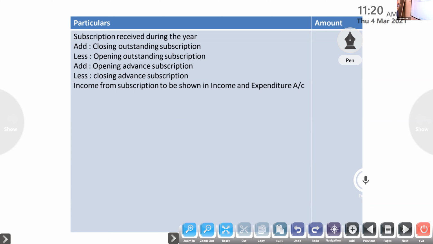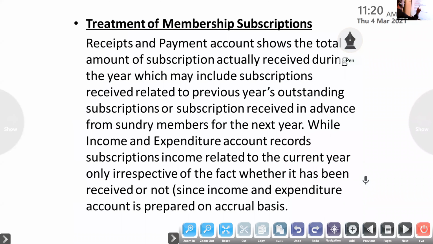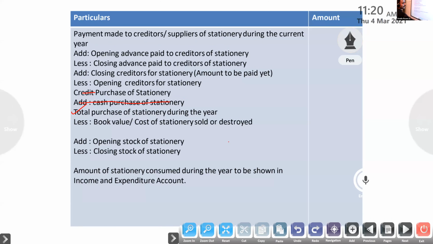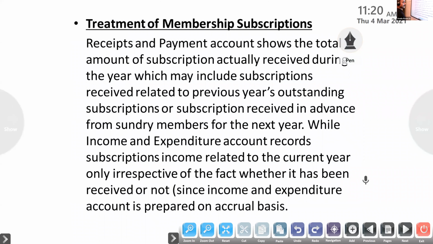Amount paid by the member periodically. Yes, yes. Amount collected from the members periodically. So it is the main source of income of a not-for-profit organization. For example, in a 6 mark or 8 mark question, the adjustment may be only about the subscription. This one, in a 3 mark or 4 mark question, is only on consumables and special fund. But if it is a 6 mark question, we have to do the subscription adjustment also.